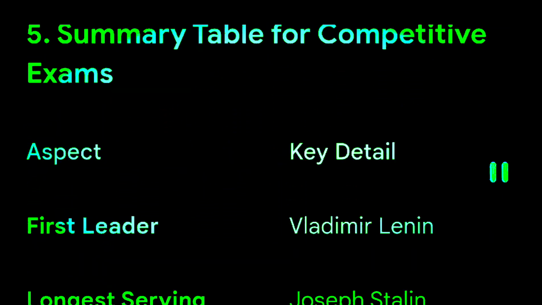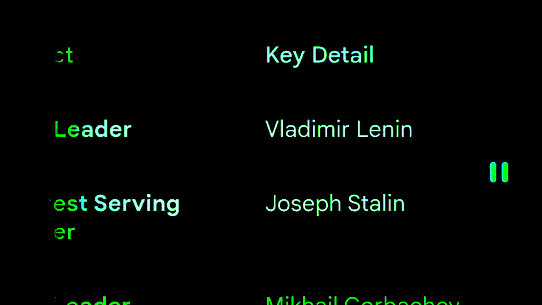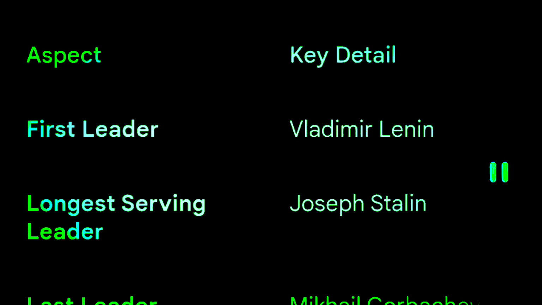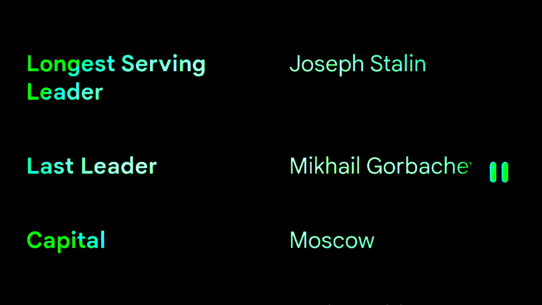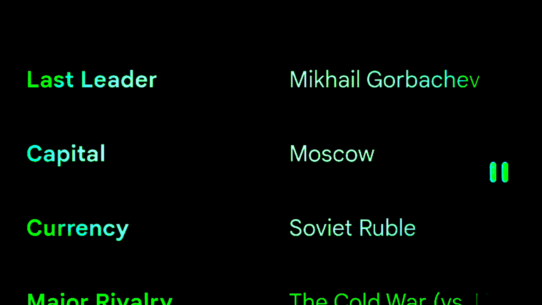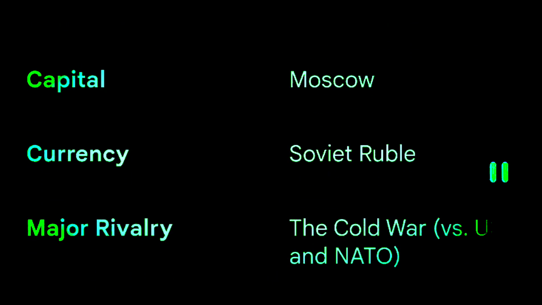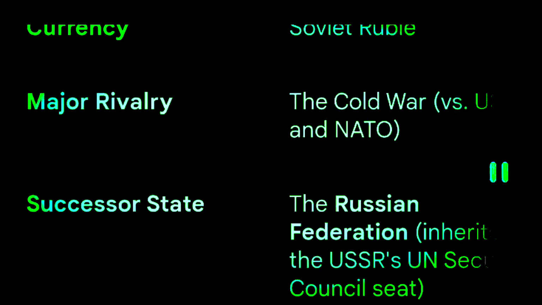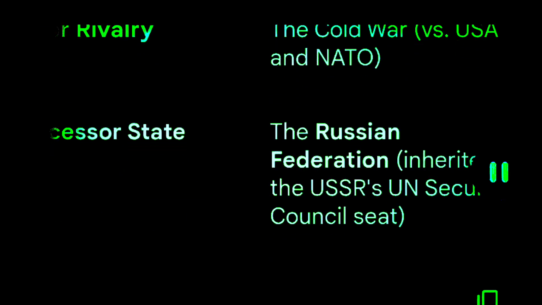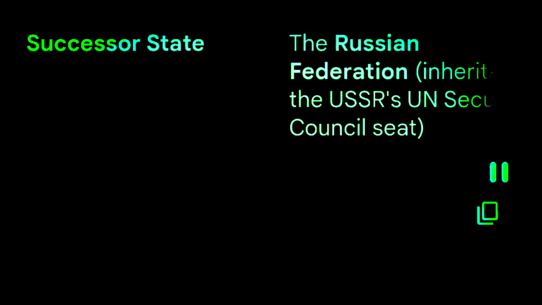5. Summary table for competitive exams. Aspect, key detail. First leader: Vladimir Lenin. Longest-serving leader: Joseph Stalin. Last leader: Mikhail Gorbachev. Capital: Moscow. Currency: Soviet ruble. Major rivalry: the Cold War versus USA and NATO. Successor state: the Russian Federation inherited the USSR's UN Security Council seat.